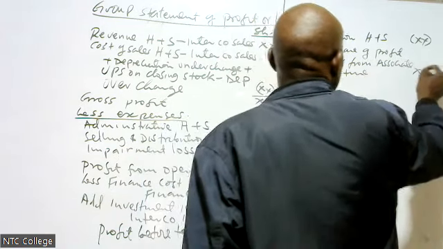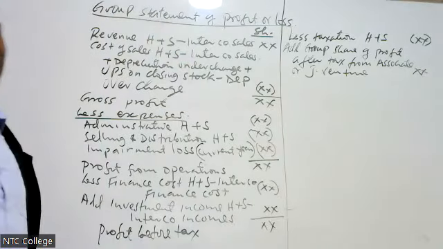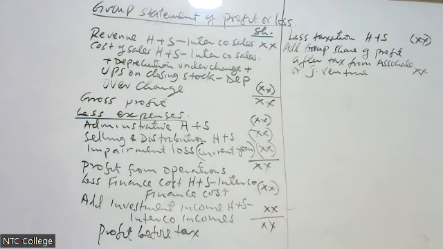I come to add group share of profit after tax from associate or joint venture.